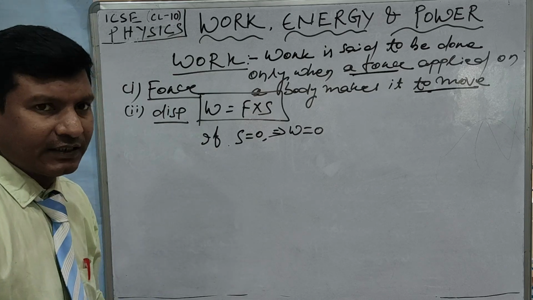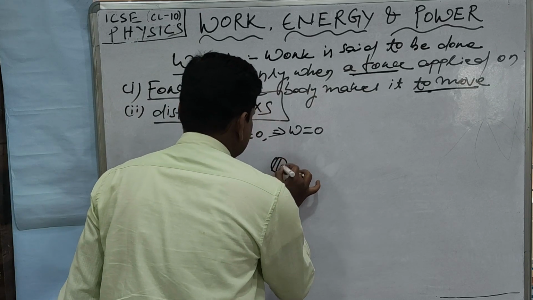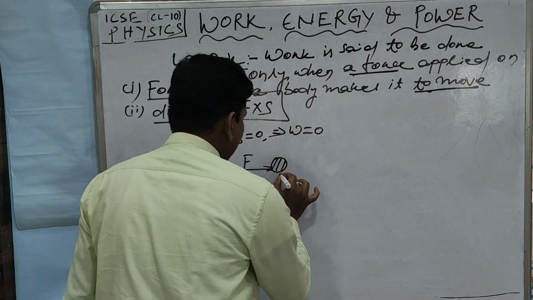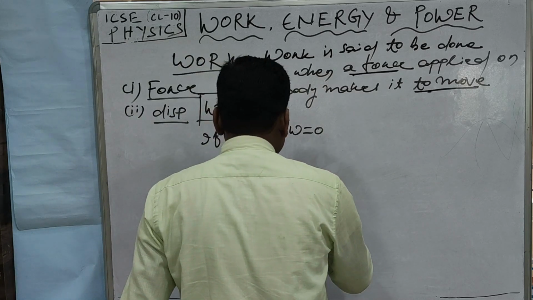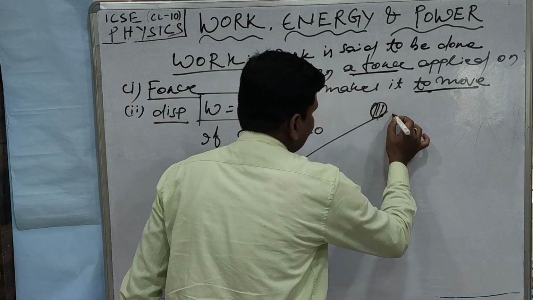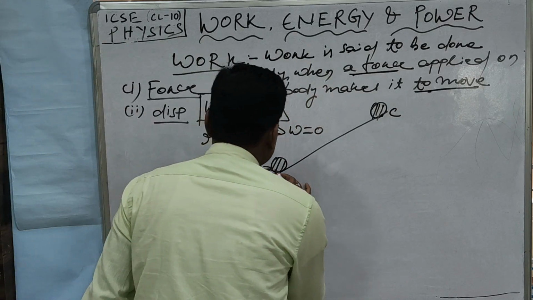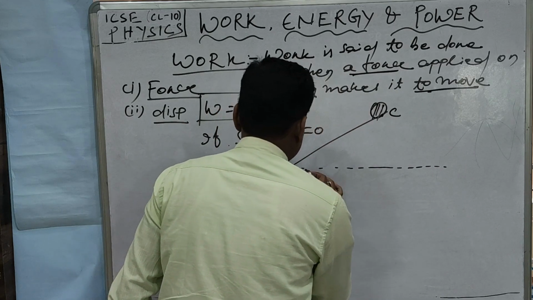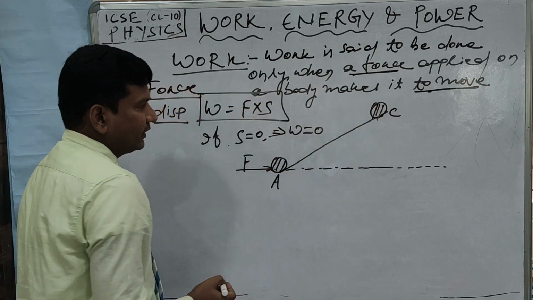Let us see this. Now, let us consider this is a body. So, this is a ball. A force is acting along this direction onto the ball, and the ball is placed at a point A. Now, the ball is moving along this direction, and finally the ball is reaching at this point. So this is your point C. Now in which direction the force is applied? You can see force is applied along this direction. So this is the direction of the applied force. In this direction the force is applied, but the body is moving along this direction, isn't it?